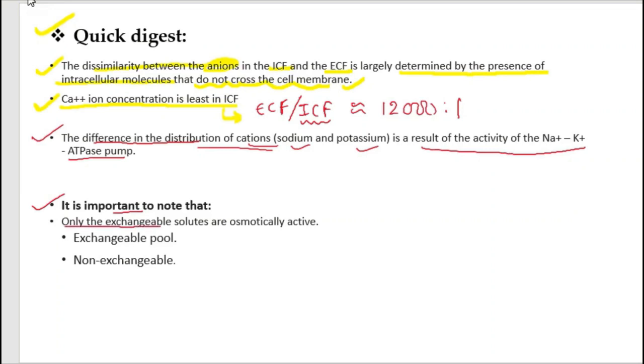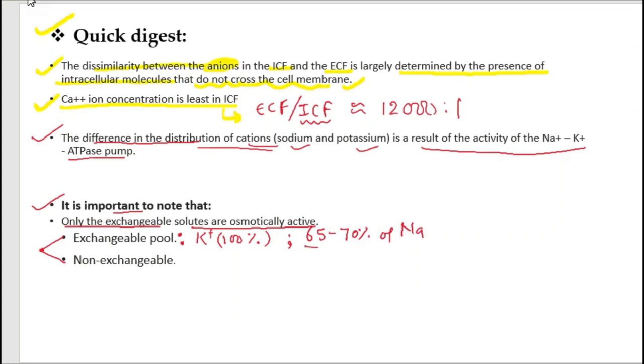Now some important points for notes. Only exchangeable solutes are osmotically active, and in our body there are two types of pool, exchangeable pool and non-exchangeable pool. In the exchangeable pool we consider potassium ion, approximately 100% of which is in the exchangeable pool, whereas only 65 to 70% of sodium is in the exchangeable pool.